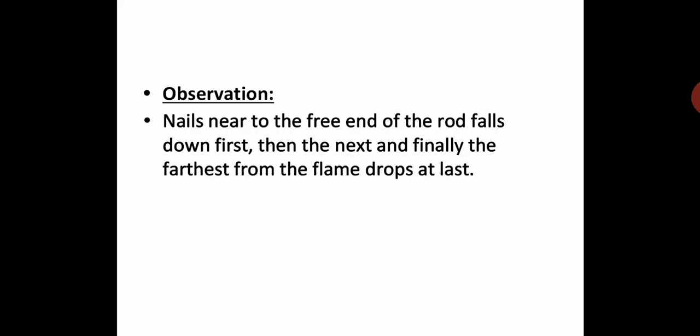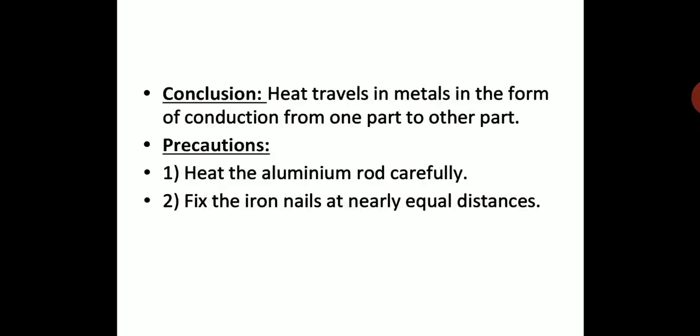So what can we conclude, we will see now. You have to write this observation also in your journal. Then, what we conclude from the experiment: heat travels in metals in the form of conduction from one part to the other part. Transfer of heat takes place in solids due to the molecules, without the movement of the molecules; heat is transferred from one molecule to the other.